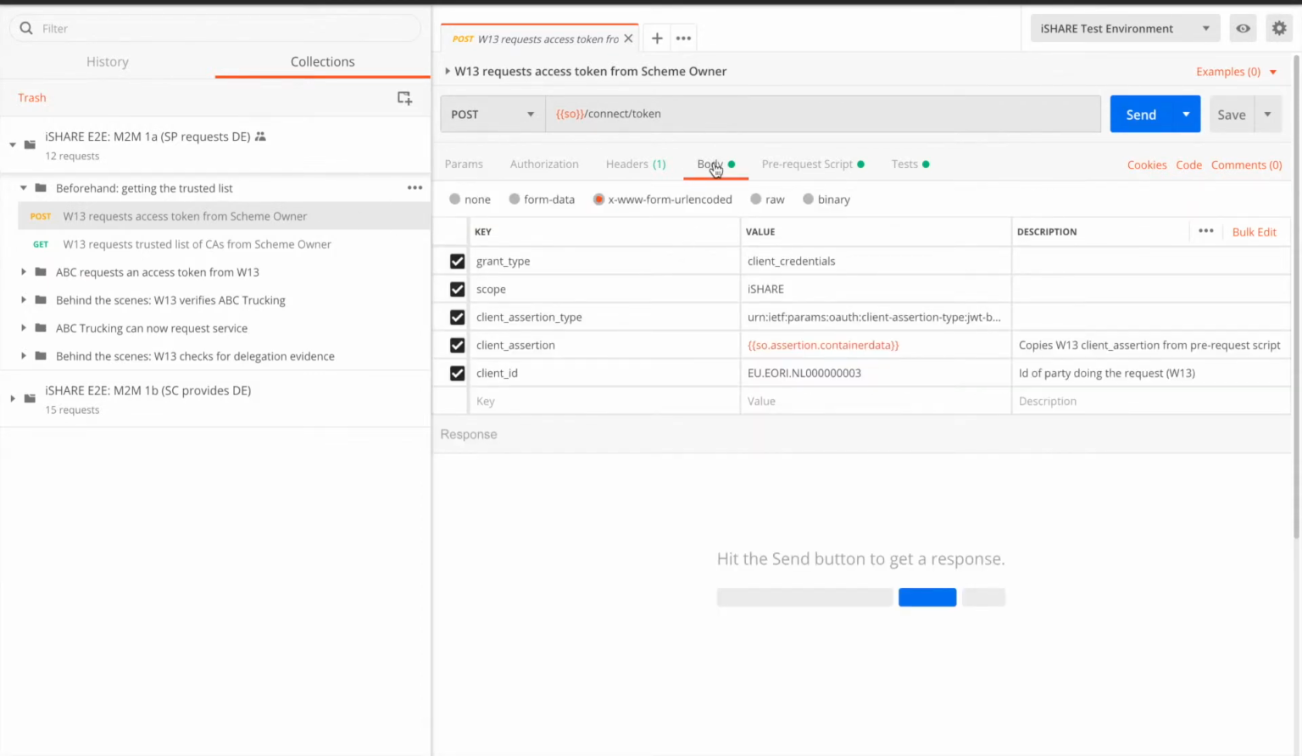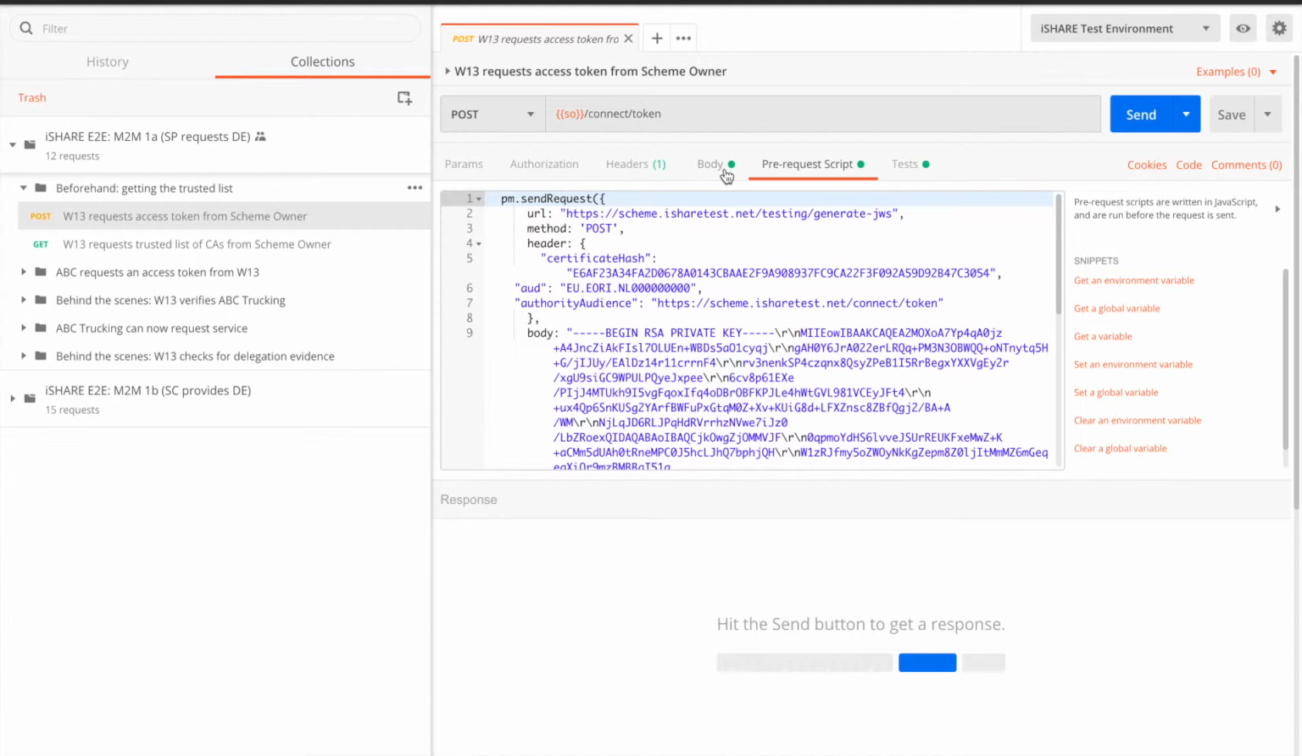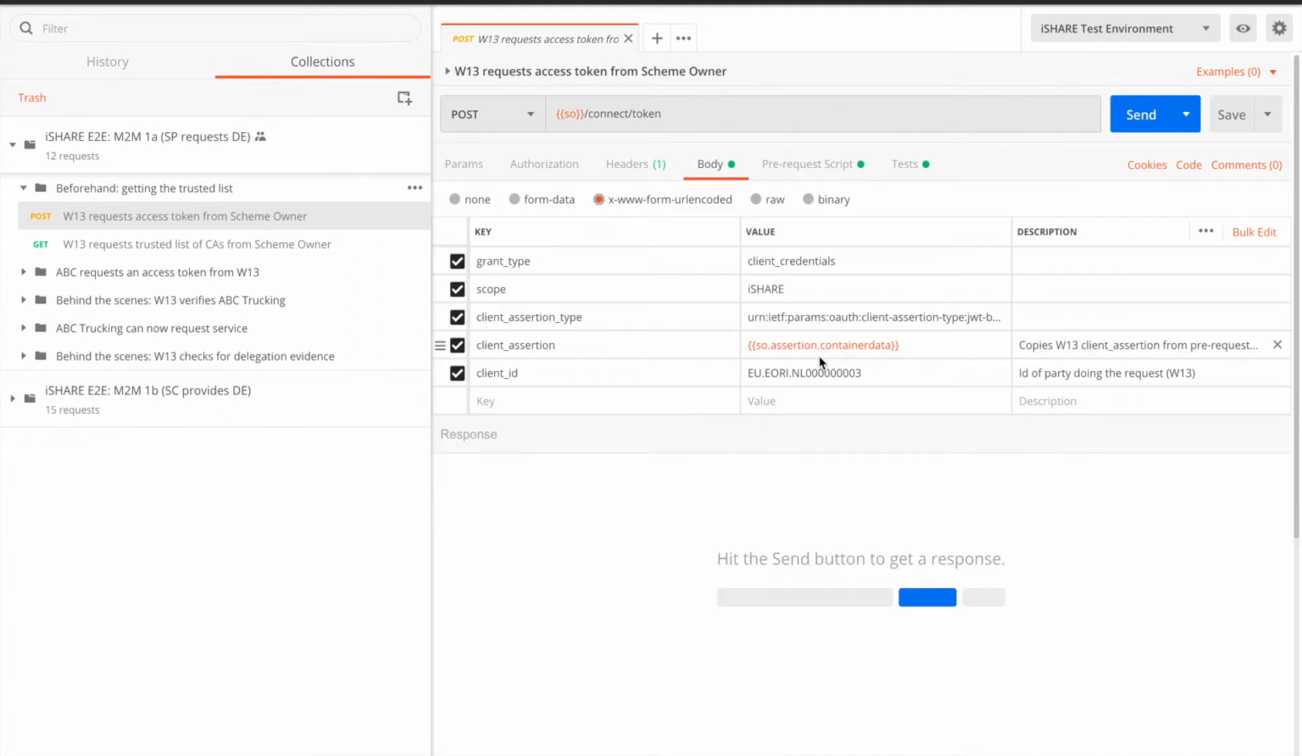In the body, we have the following 5 parameters. 3 of these are standard. 1 is a client ID, the identifier of the party doing the request, in this case 000000003, which identifies Warehouse 13 at the scheme owner. And 1 is the client assertion, generated in the pre-request script. In this pre-request script, we generate the client assertion online using the generate JWS endpoint. However, in real use cases, the client assertion should always be generated locally, as you should never share your private keys online.